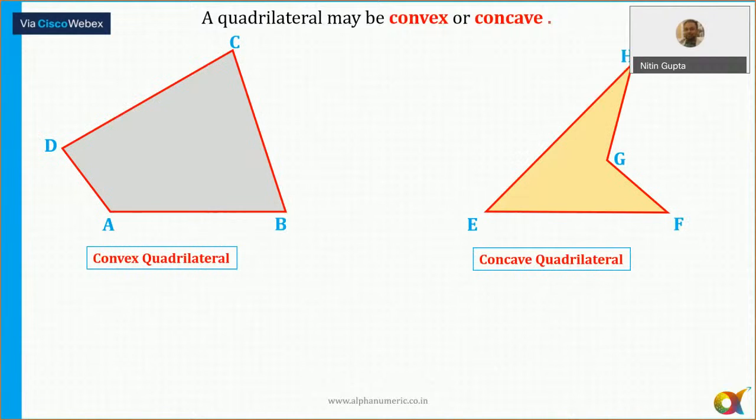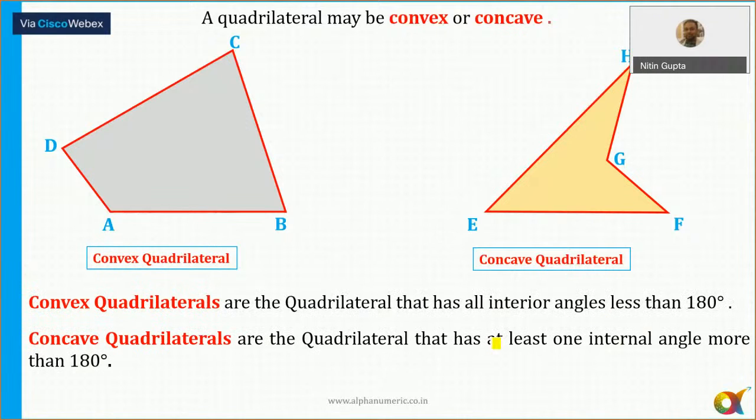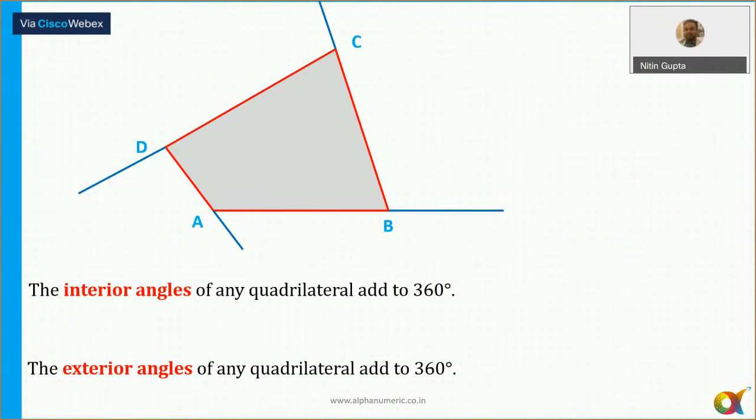A convex quadrilateral is a quadrilateral in which all interior angles are less than 180 degrees, and a concave quadrilateral has at least one internal angle more than 180 degrees. That's the difference between convex and concave. The interior angles of any quadrilateral add up to 360 degrees. The exterior angles of any quadrilateral also add up to 360 degrees.